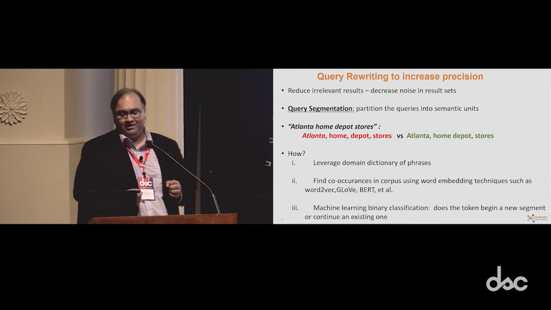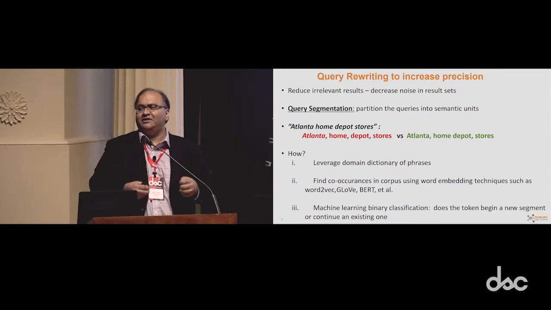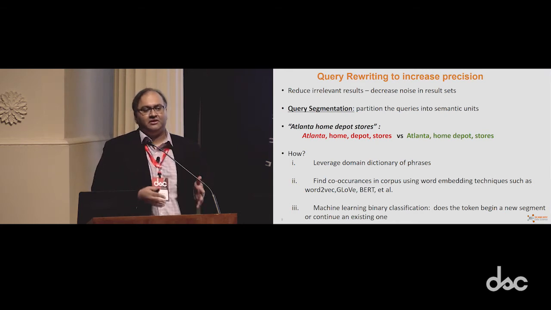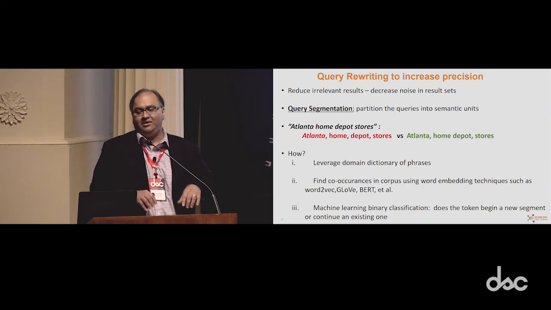All right, so if you want to focus on increasing precision, what exactly is going on here? We want to reduce irrelevant results, or decrease noise. What's happening is that someone is typing in a query, and we're getting a lot of noise in the results that don't make sense.